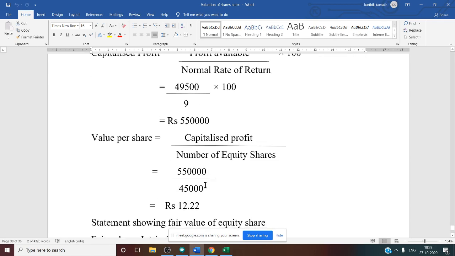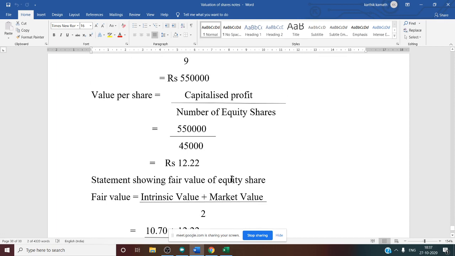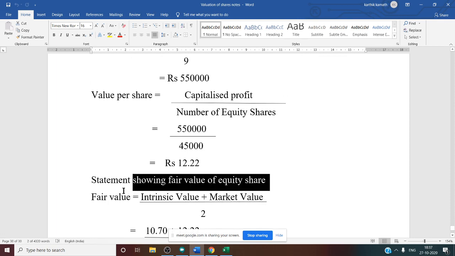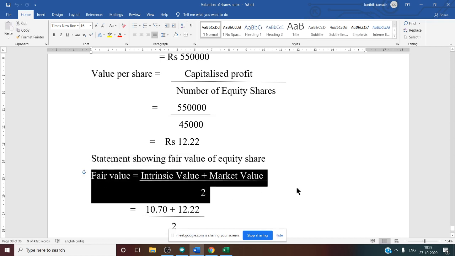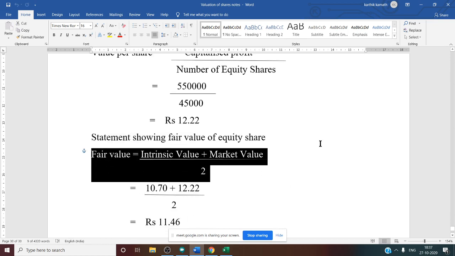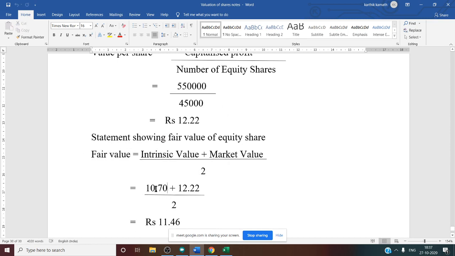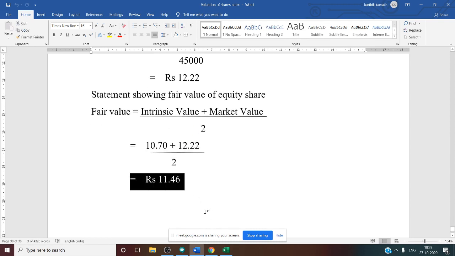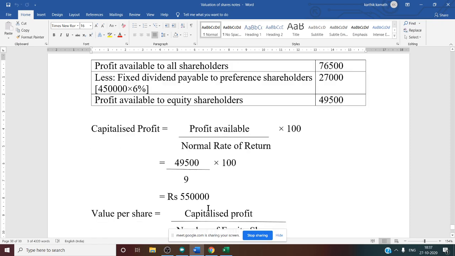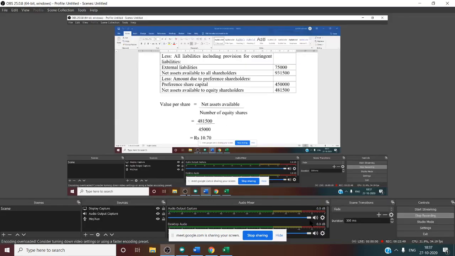Yes. Now the next and final method we need to do is the fair value method. Statement showing the fair value of equity share. Fair value is a combination of the first two methods, and you need to take the average: intrinsic value plus market value divided by 2. So intrinsic value you need to write 10.70, then market value 12.22, divided by 2. If you do fair value, you will get the final answer, rupees 11.76 for every single share. Yes, this is about this particular problem. All three methods calculation you are going